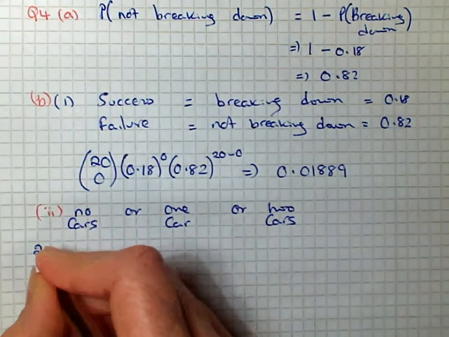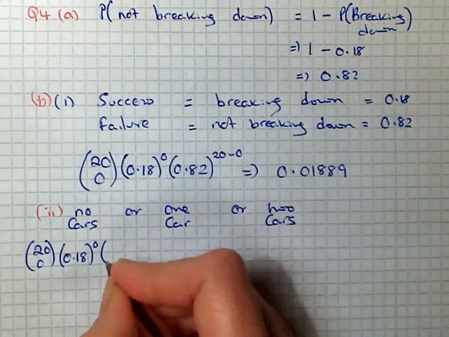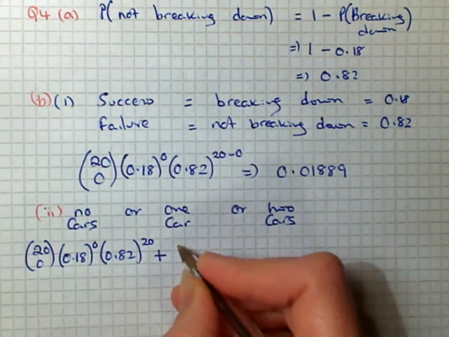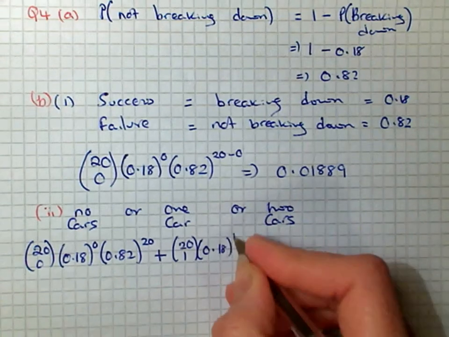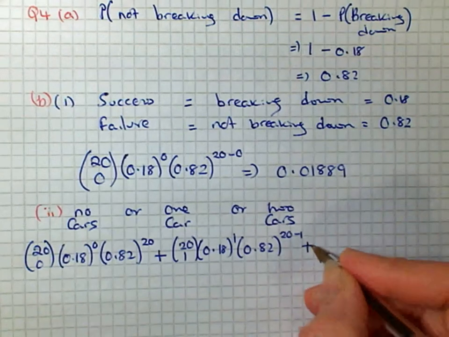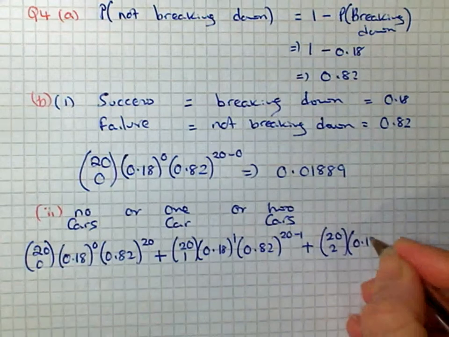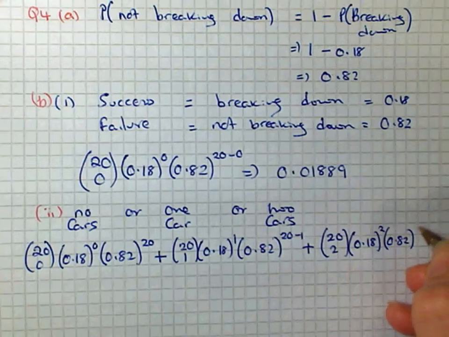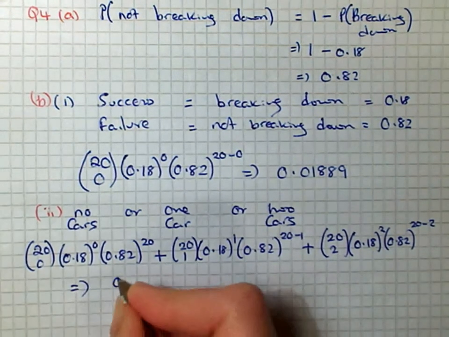So no cars, so it's 20 choose 0, by our success, which is 0.18 to the power of 0, by 0.82 to the power of 20, or meaning plus 20, and we want to choose one of the cars breaking down, which is the success, 0.18 to the power of 1, 0.82 to the power of 20 minus 1, which is 19, or then 2 cars, 20 choose 2, by a success, 0.18 to the power of 2, by 0.82 to the power of 20 minus 2. So when we work that out, we get an answer of